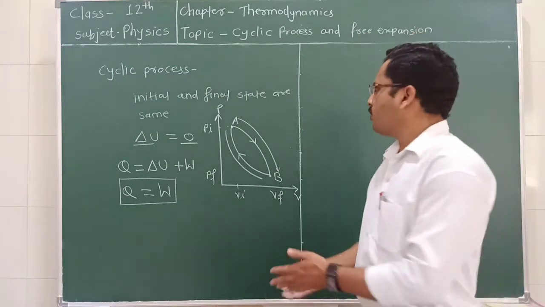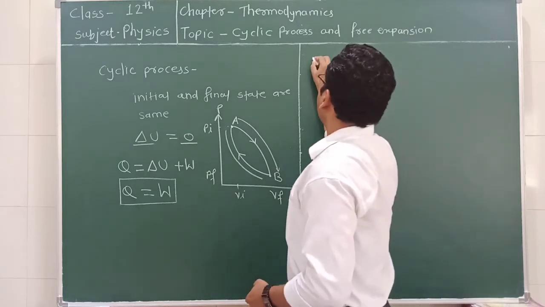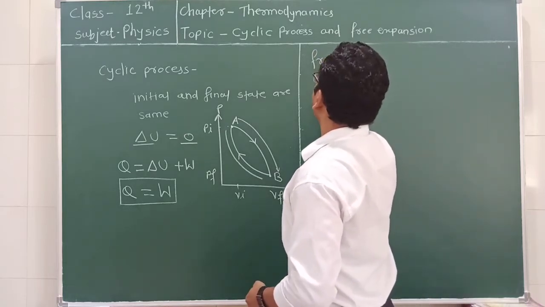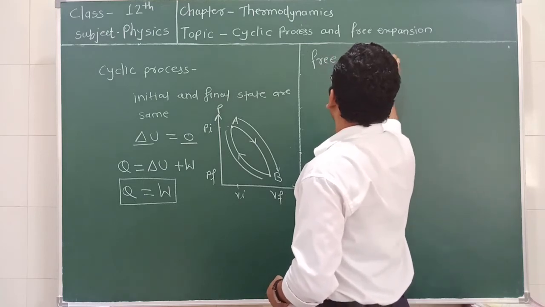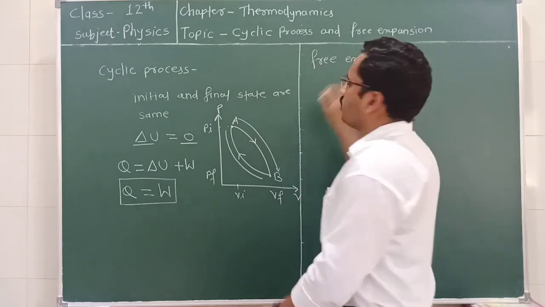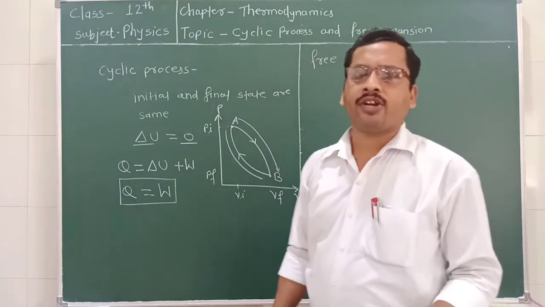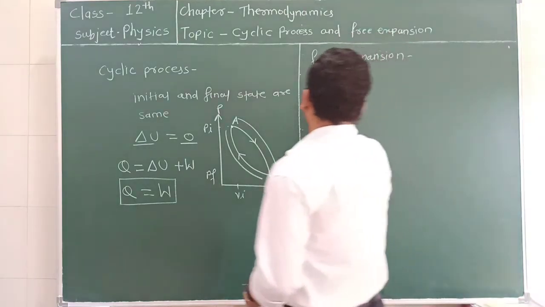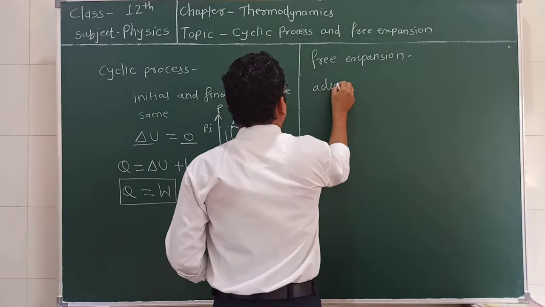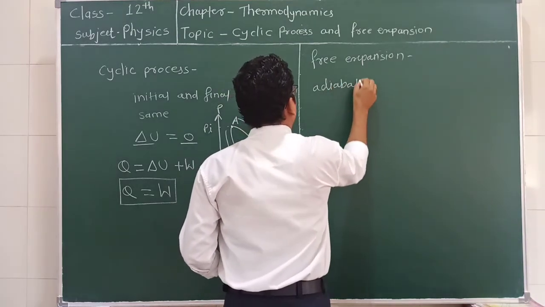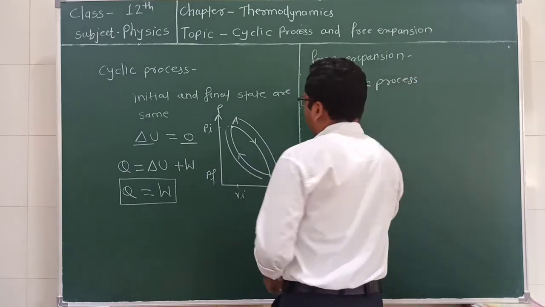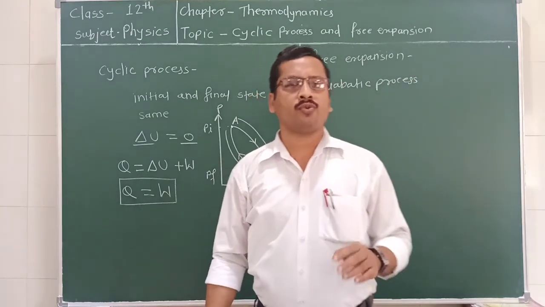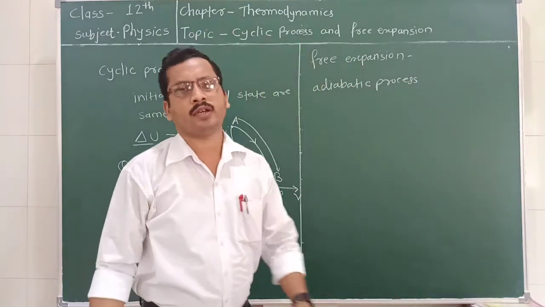Now we are moving towards the next process, which is free expansion. In the earlier lecture, we discussed the adiabatic process. What happens in the case of an adiabatic process? The system is totally insulated from the surroundings.